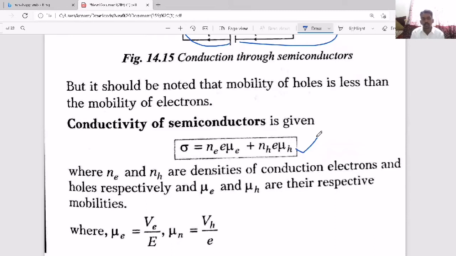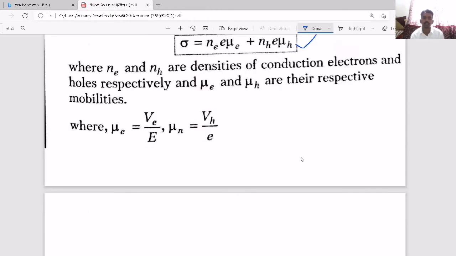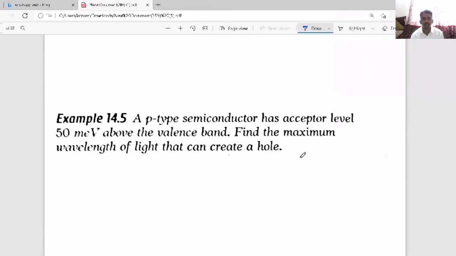Mobility for electrons, mobility for holes. So based on this equation also questions can be asked. Like, see here, a P-type semiconductor has an acceptor level 50 milli electron volt above the valence band. Find the maximum wavelength of light that can create a hole.